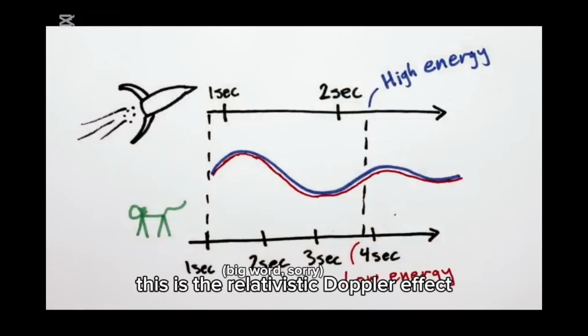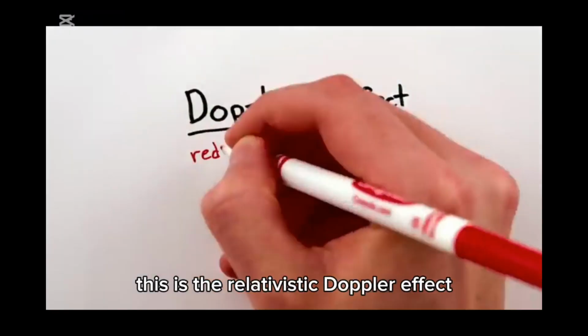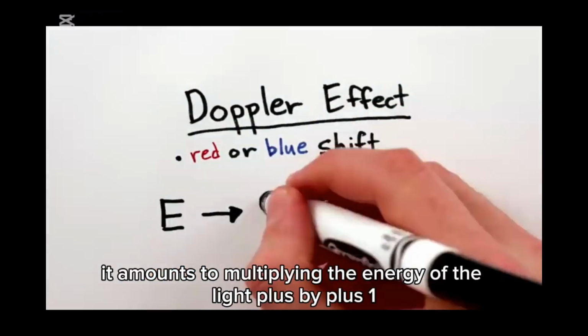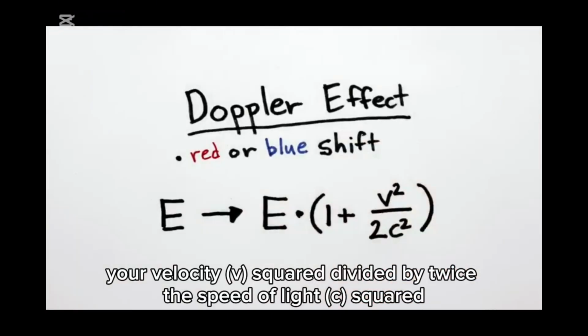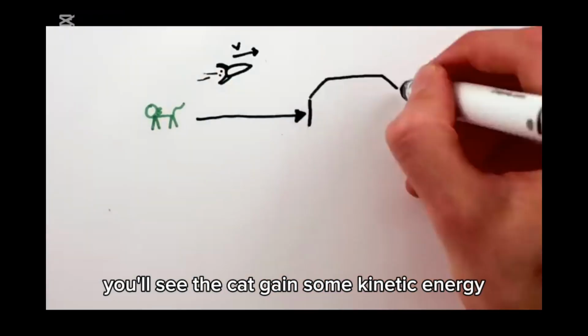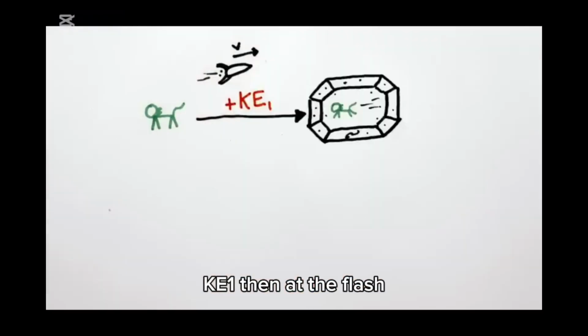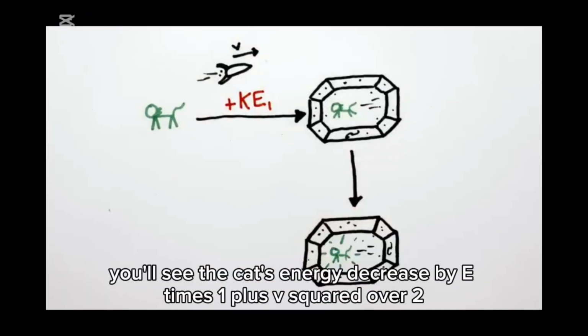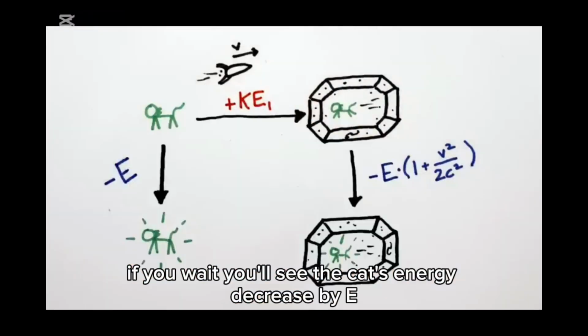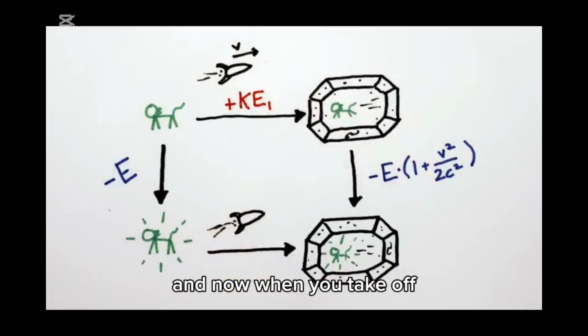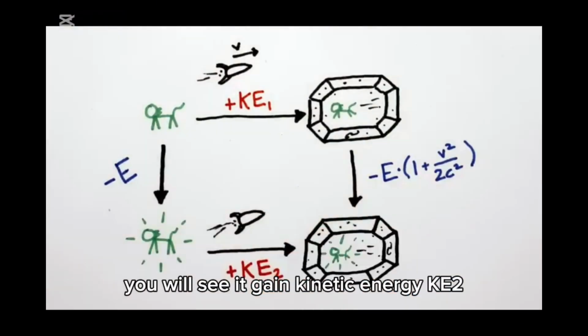This is the relativistic Doppler effect, and for our purposes, it amounts to multiplying the energy of the light by 1 plus your velocity squared divided by twice the speed of light squared. So to recap, if you take off at velocity v, you'll see the cat gain some kinetic energy, KE1. Then at the flash, you'll see the cat's energy decrease by E times 1 plus v squared over 2c squared. On the other hand, if you wait, you'll see the cat's energy decrease by E, and now when you take off, you'll see it gain kinetic energy, KE2.